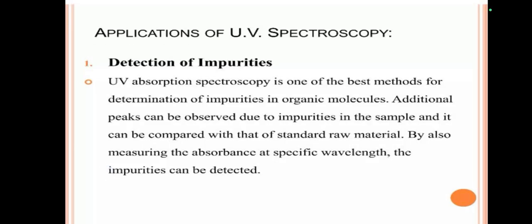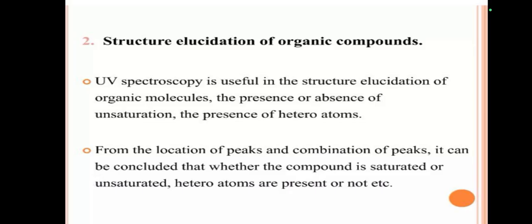Application of UV visible spectroscopy. First one, detection of impurities. The impurities present in the sample can be detected by using UV visible spectroscopy. By measuring the absorbance at a specific wavelength, the impurities can be detected.